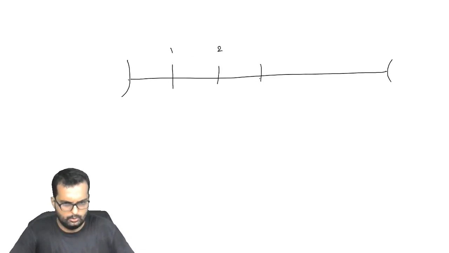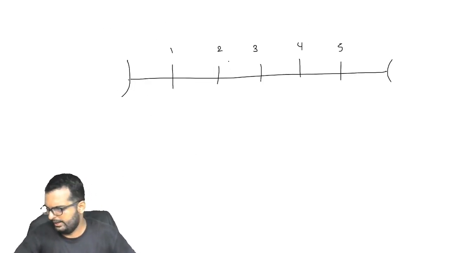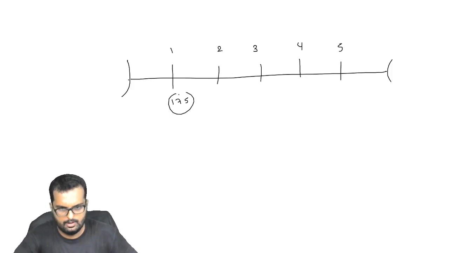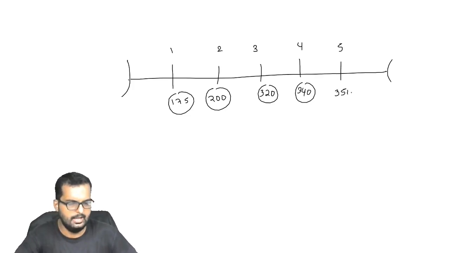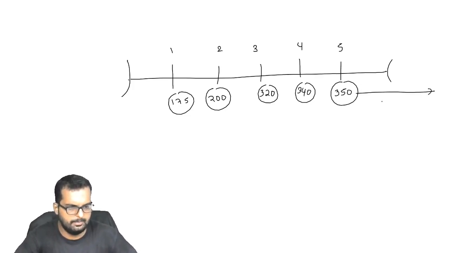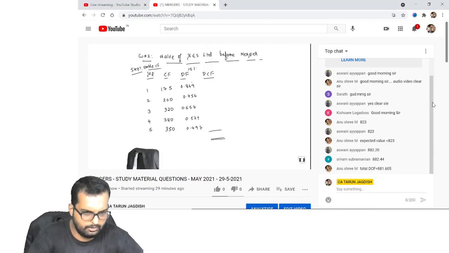1, 2, 3, 4, 5. For these 5 years, they have given the cash flows like 175, 200, 320, 340, and the last one is how much? 350. But from here, it is growing at how much percentage? It is growing at 5%. Can you please put that also in your books?